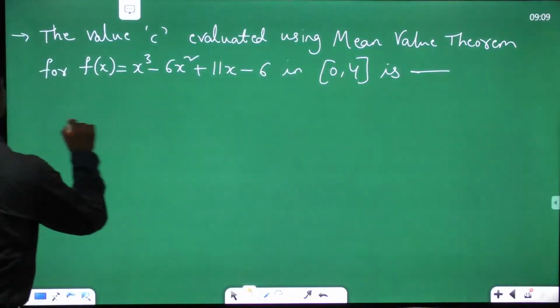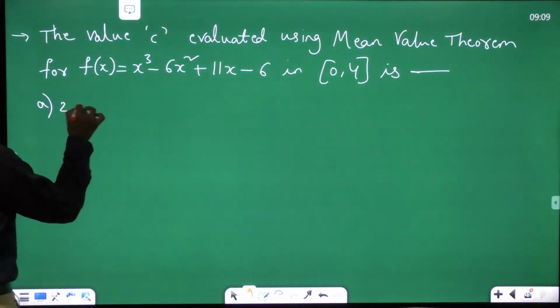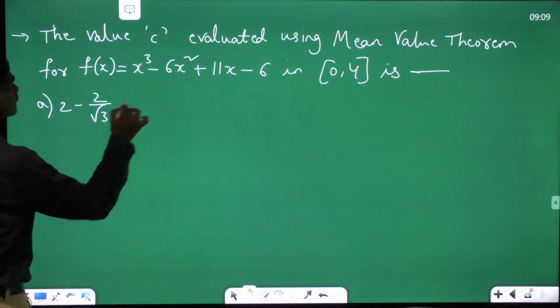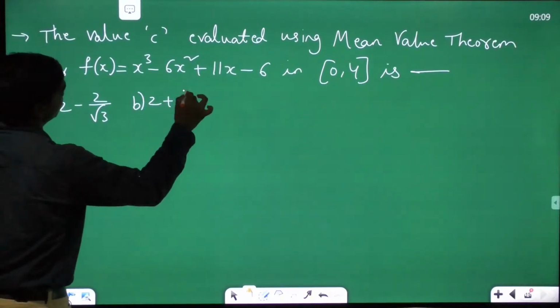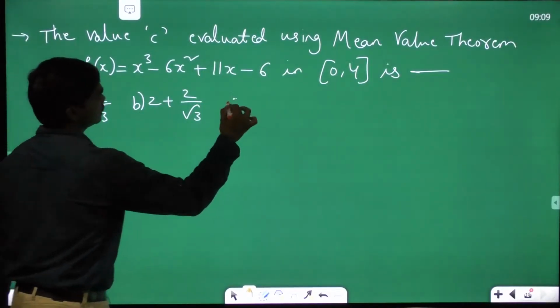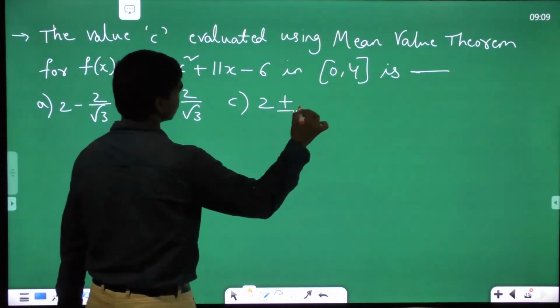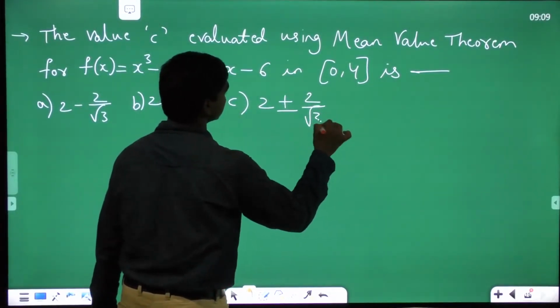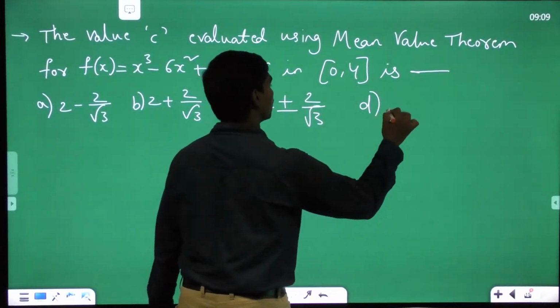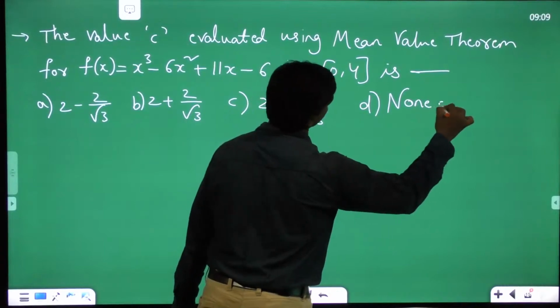Options I could give you: a, 2 minus 2 by root 3; b, 2 plus 2 by root 3; c, 2 plus or minus 2 by root 3; and d, none of the above.